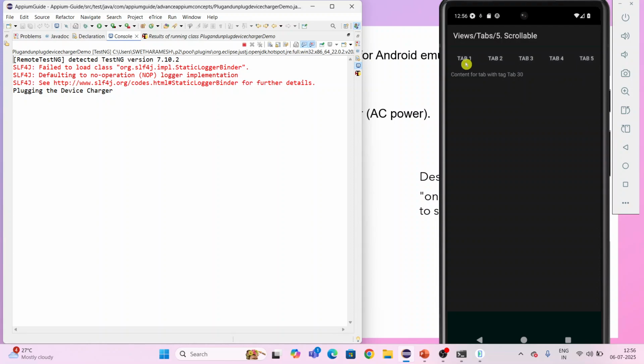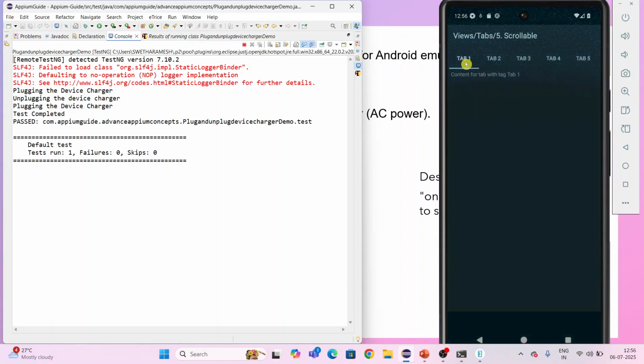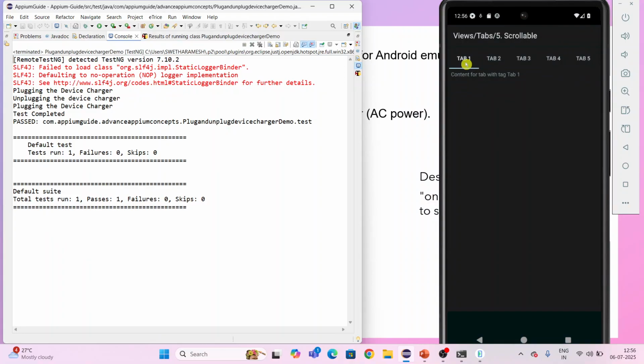It is not affecting my app, that is, plugging and unplugging the device charger. Unplugging the device charger, and after 5 seconds it will plug. See, it is not affecting my app, which means my app is working fine when I simulate the condition.